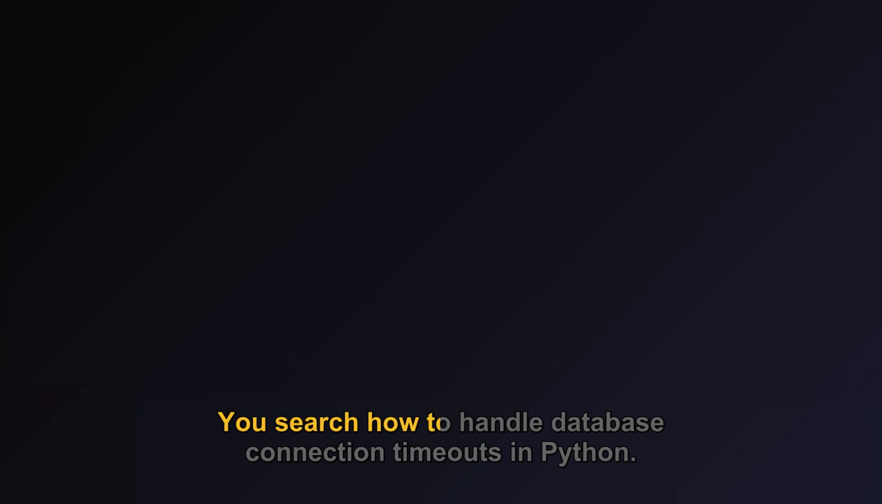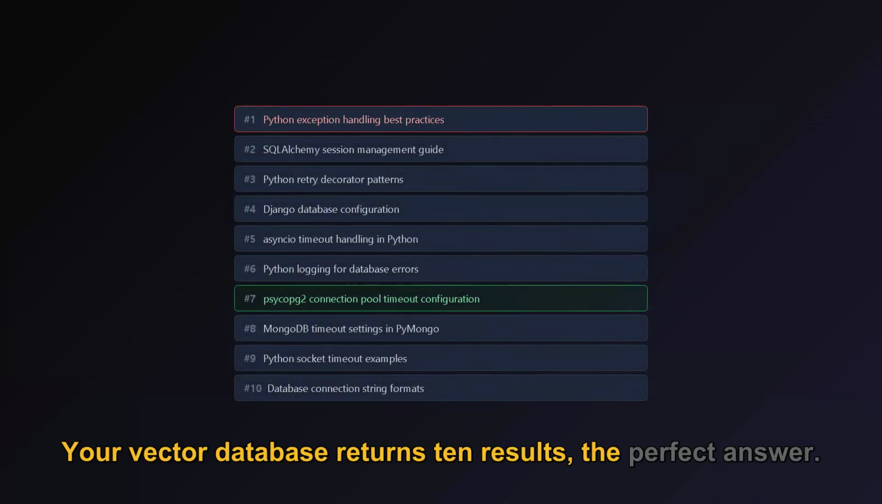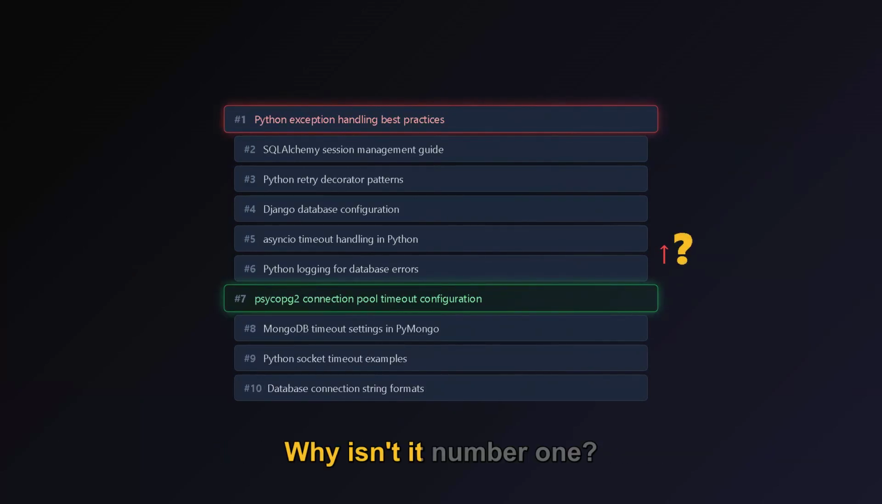You search how to handle database connection timeouts in Python. Your vector database returns 10 results, the perfect answer. It's buried at position number 7. Why isn't it number 1? That's the problem reranking solves.